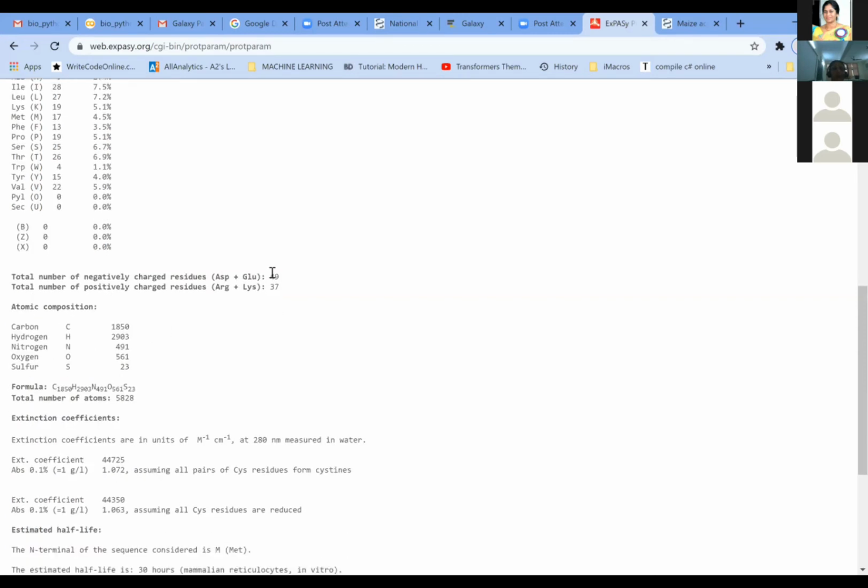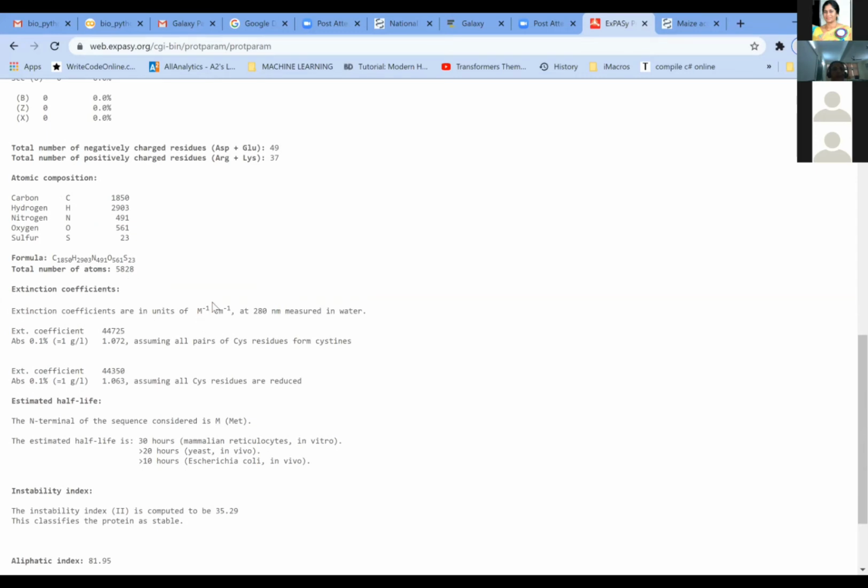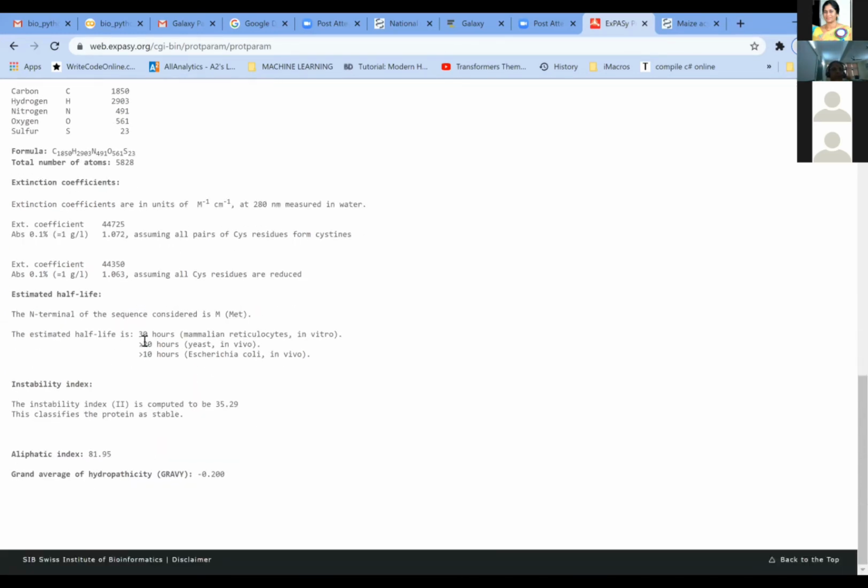It also tells you the percentage of acidic residues and basic residues. You can see whether it is an acidic protein or a basic protein by looking at the percentage of the negatively and positively charged residues. And this is the molecular formula of your protein, like we have for glucose C6H12O6. It is also telling you how many carbons, hydrogens, nitrogens, oxygens, and sulfurs are there, what is the molar extinction coefficient of your protein, so that you can know its concentration. And it is also telling you the estimated half-life of the protein, approximately 30 hours for mammalian cells, and so on.